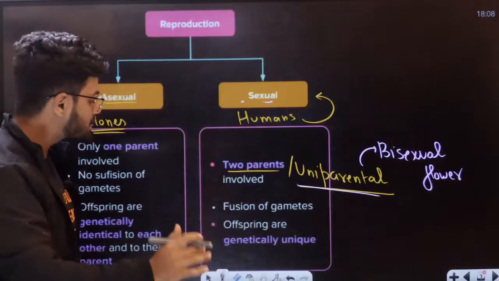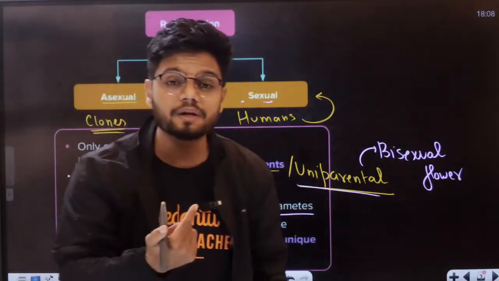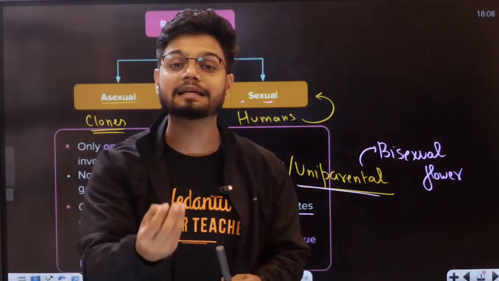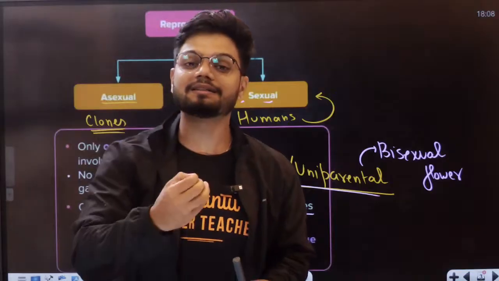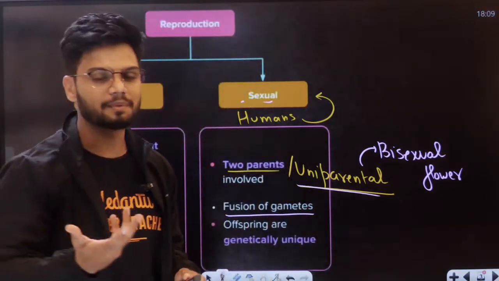Now here, students, there is something called fusion of gametes, and also the offspring or the small child is genetically unique here. It means variations can be seen here. Okay, students, variations can be seen.